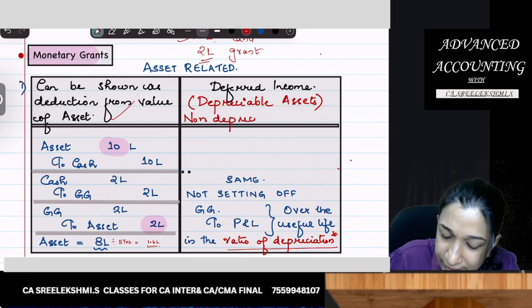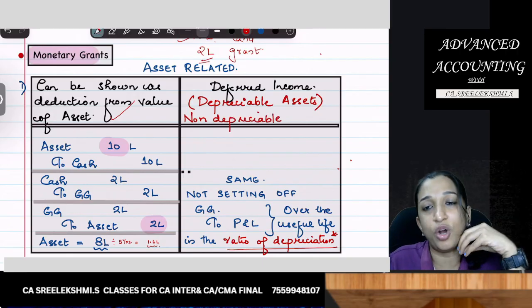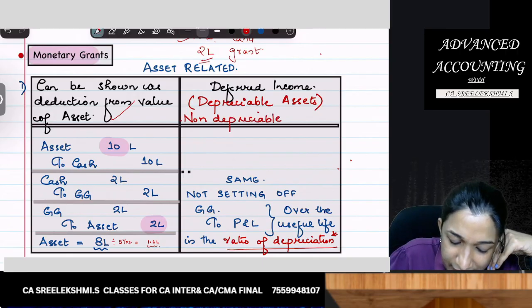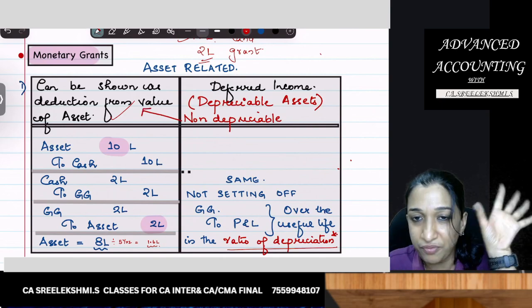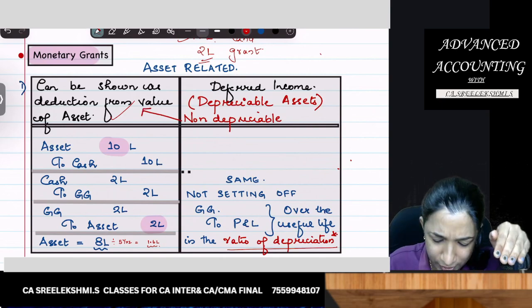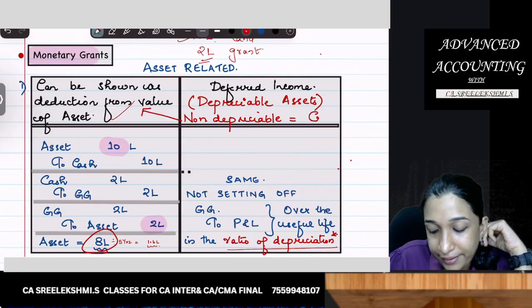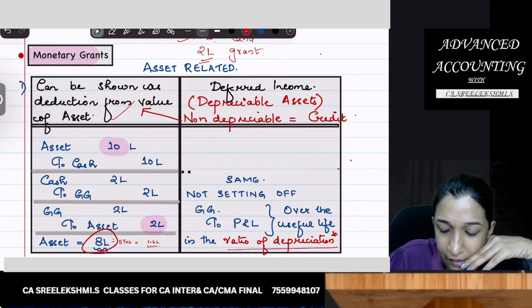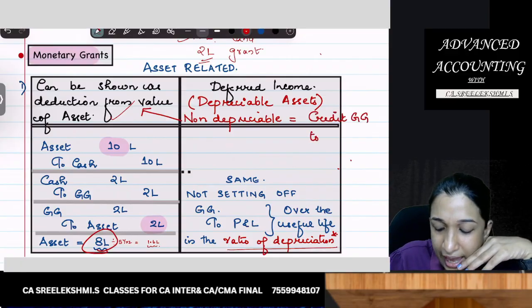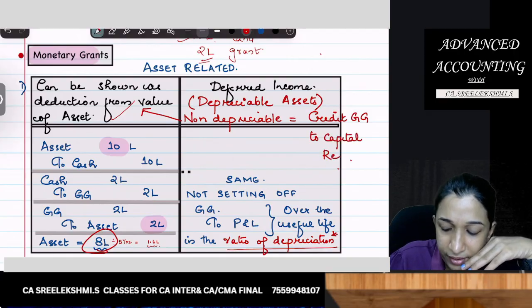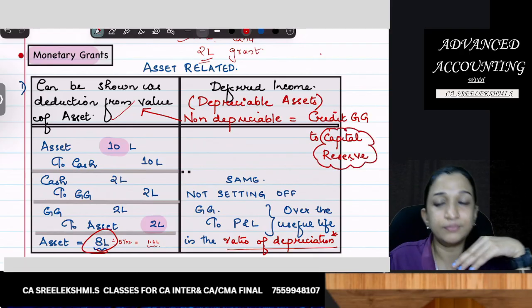If grant is received for non-depreciable asset, it can either be shown as a deduction from the value of asset. Land you can show as 8 lakhs or credit government grant to capital reserve. Oh, very important. Credit government grant to capital reserve.